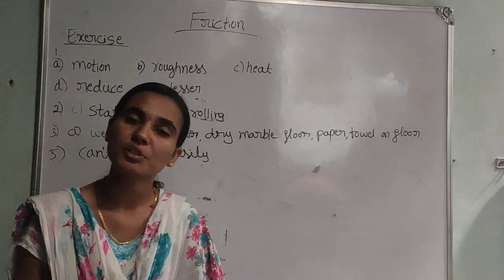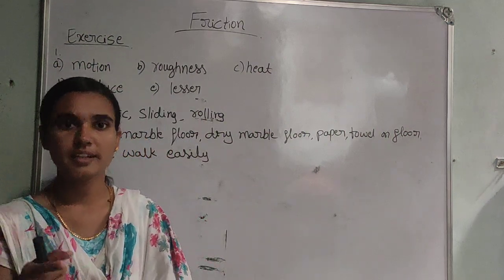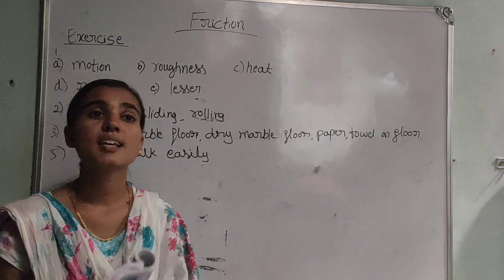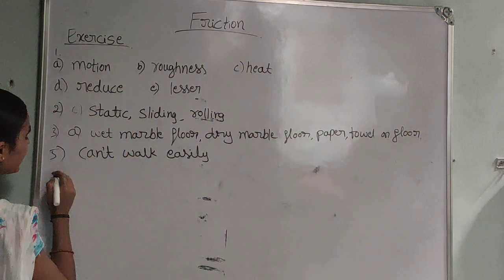So, sixth question: explain why sportsmen use shoes with spikes. Yes, if you observe the shoes of players and sportsmen, those shoes have spikes. Why? Because those spikes will provide a grip.